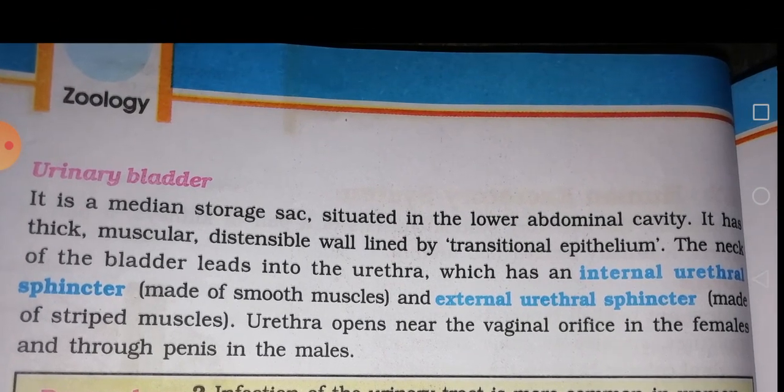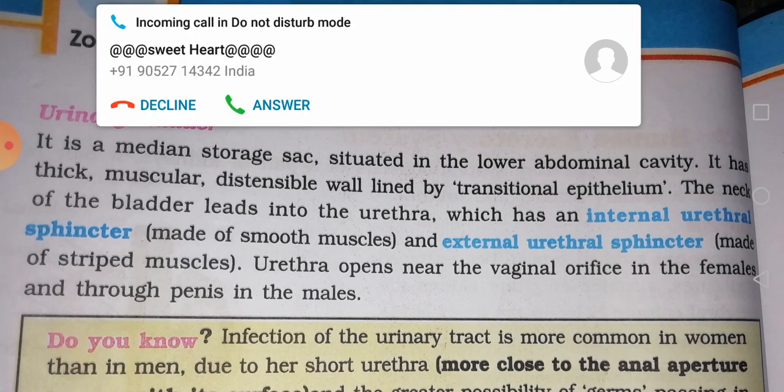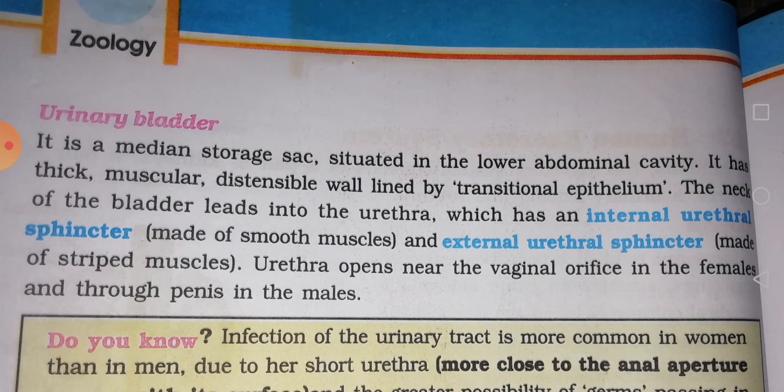So, in the urinary bladder, median means the middle part. It is a median storage sac situated in the lower abdominal cavity. It is where the urine will be stored.